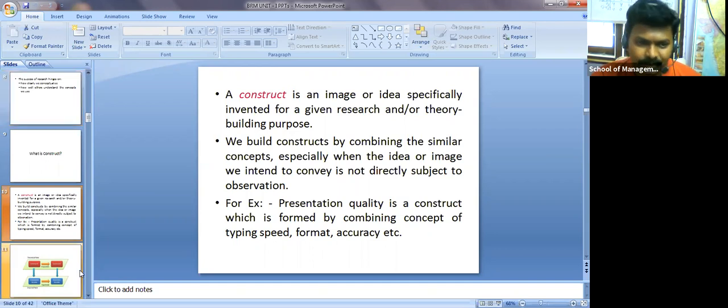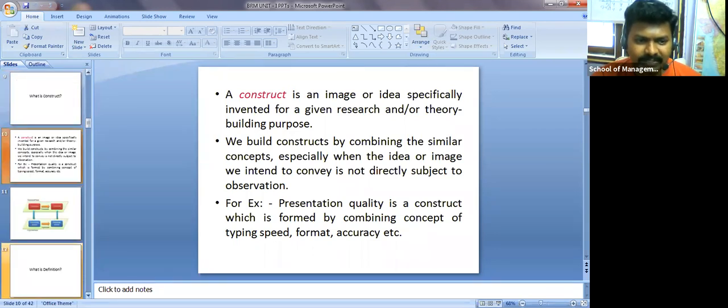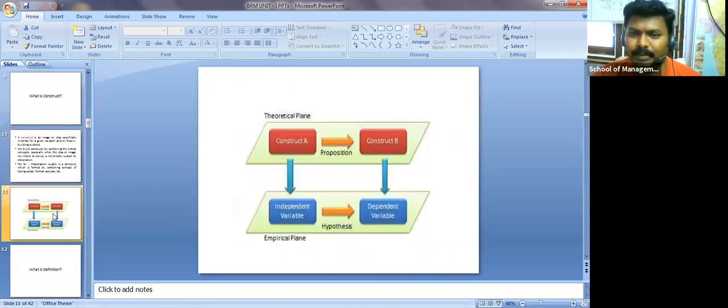Now let me show you one example here. Construct A, construct B, this is called a proposition. Again, for PhD purposes it is the most important one. For the PG purpose, not important, but let me explain. One construct may be an independent variable, and at the PG level I may speak of variables only, independent variable or dependent variable.